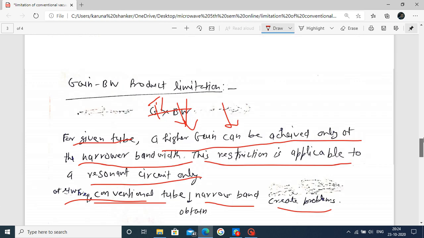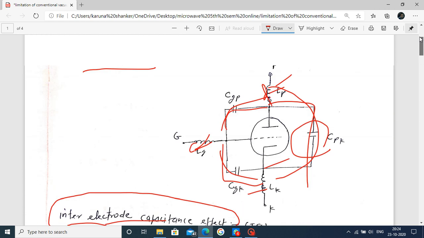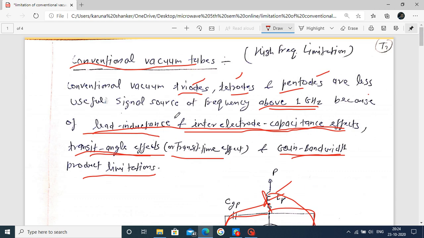These are the limitations of the conventional vacuum tube. The limitations are the lead inductance effect, inter-electrode capacitance effect, transit angle effect, and the gain bandwidth product limitation. By these, we cannot use a conventional vacuum tube at microwave frequency.